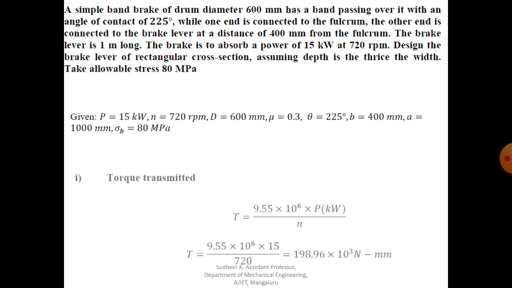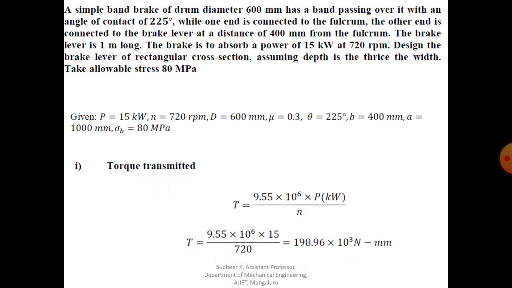Now you can see, first you need to find out the torque transmitted, so that is with the help of power and rpm. The equation is T equal to 9.55 into 10 to the power 6 P kilowatt divided by n. So torque will be 198.96 into 10 to the power 3 Newton millimeter.